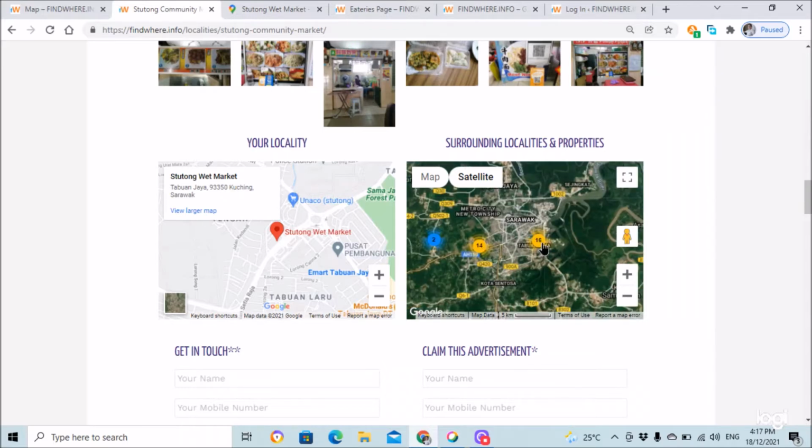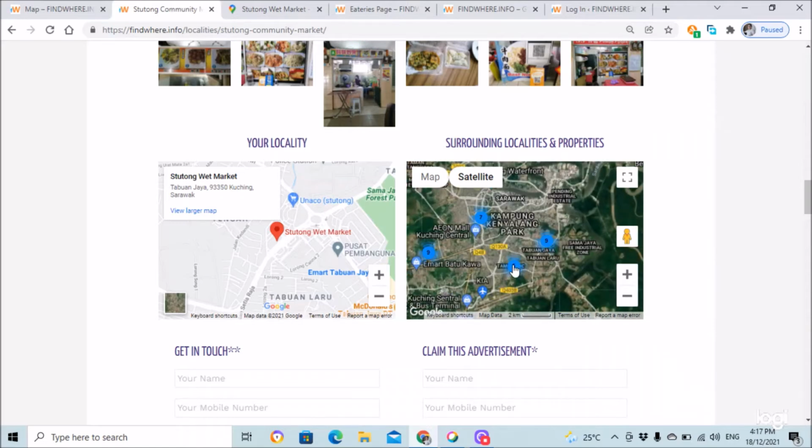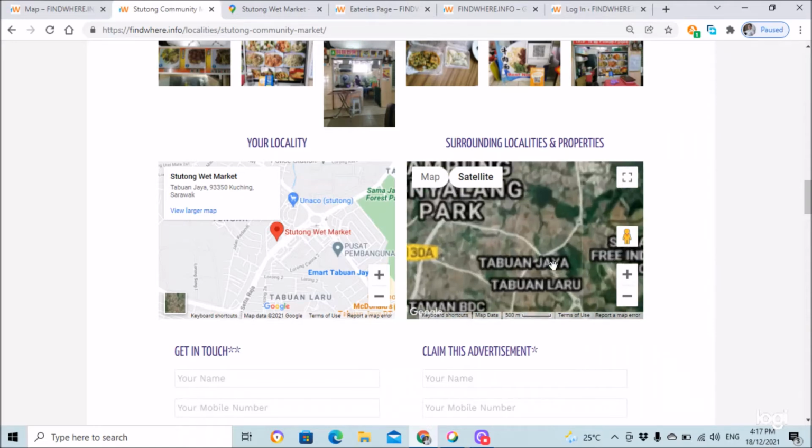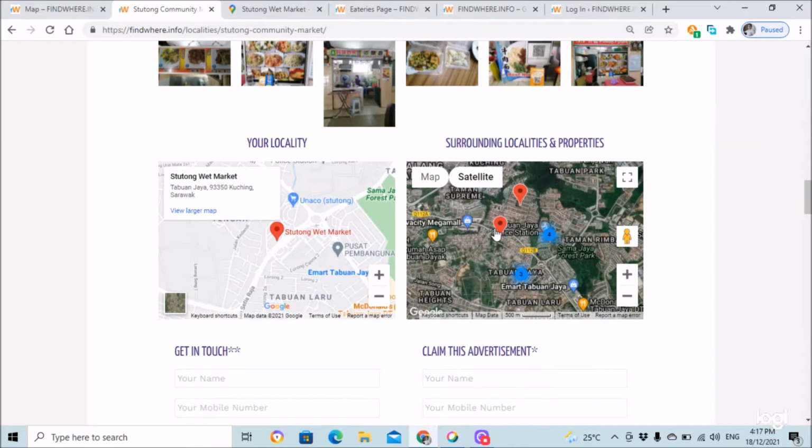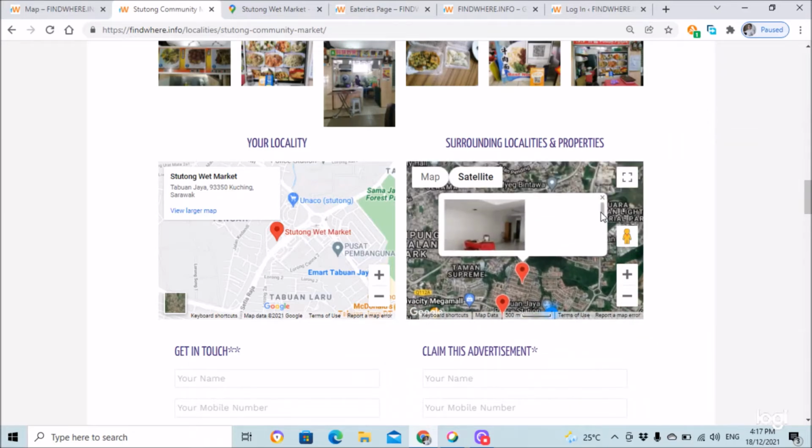Here is 16, very nearby Tabuan Jaya, and you can see all the different pin drops. Each individual pin drop has a picture with the listing name as well as a click button for a more detailed view of this particular advertisement.